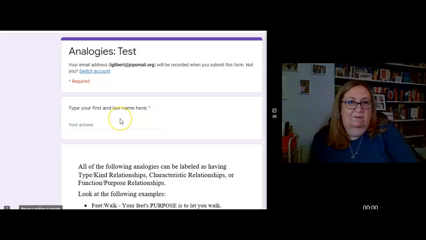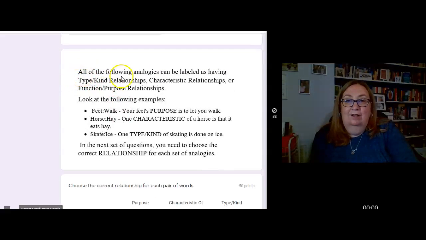As always, you'll type your first and last name here. Capital letters are important, fifth graders. Your directions: all of the following analogies can be labeled as having type-kind relationships, so it's a type of, characteristic relationships, or function-purpose relationships.